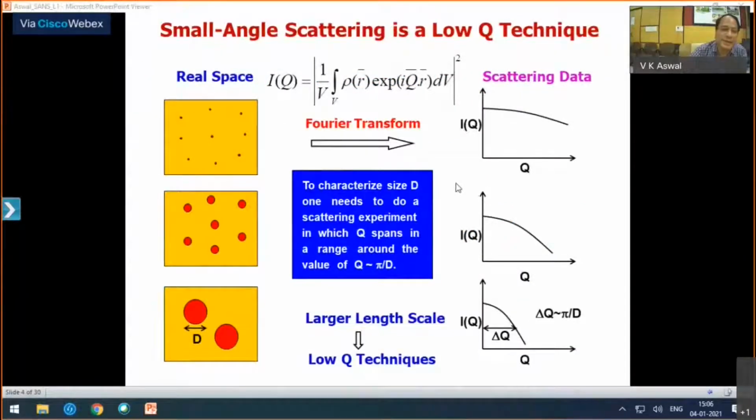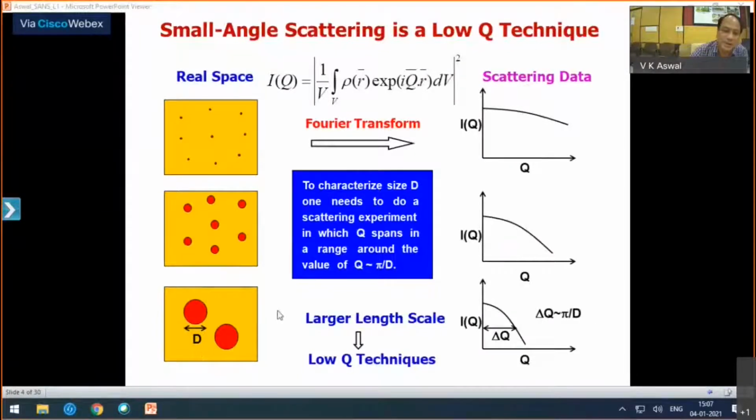So as I already said, in the case of scattering experiments, you measure scattering in the reciprocal space. So when you have small scattering objects, then the Fourier transform of this will be broader. But if these scattering objects become larger and larger, then the reciprocal or Fourier transform of these objects will be a narrow distribution. Basically, the width of this distribution is reciprocal to the size of the particle.